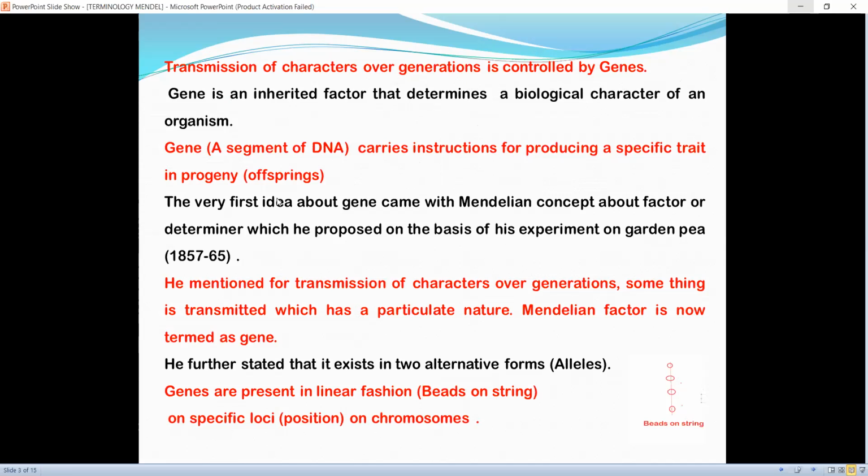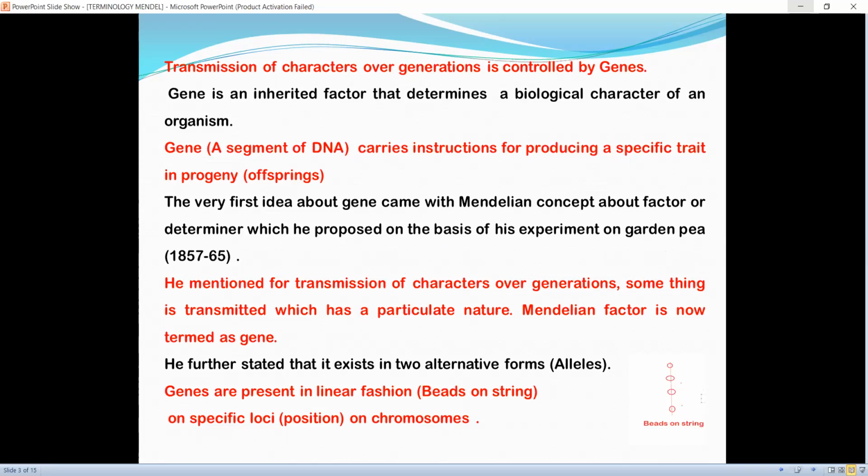The very first idea about gene came with Mendelian concept about factor or determiner, which he proposed on the basis of his experiment on garden pea from 1857 to 1865. He mentioned that for transmission of characters over generations, something is transmitted which has a particulate nature.